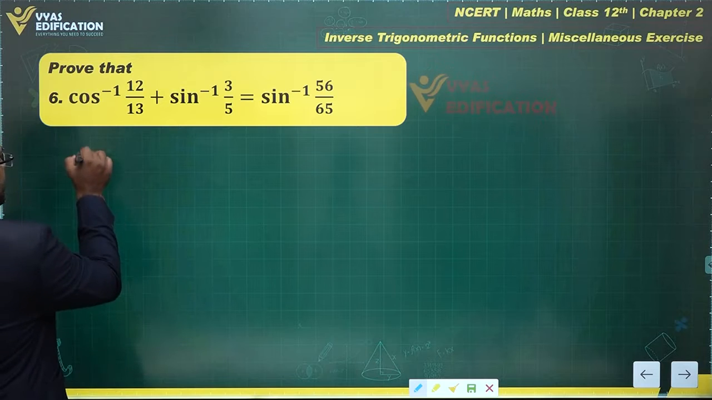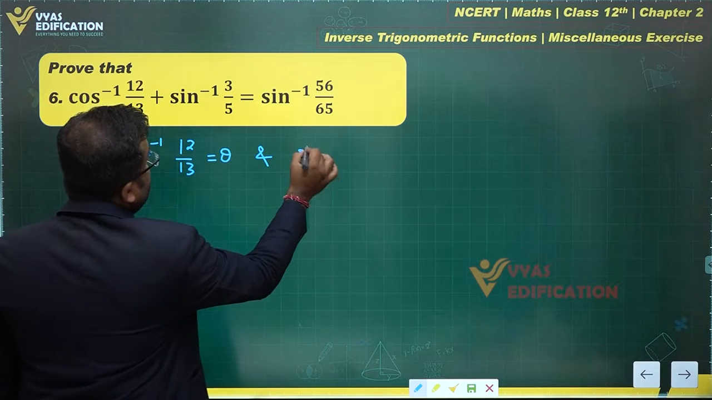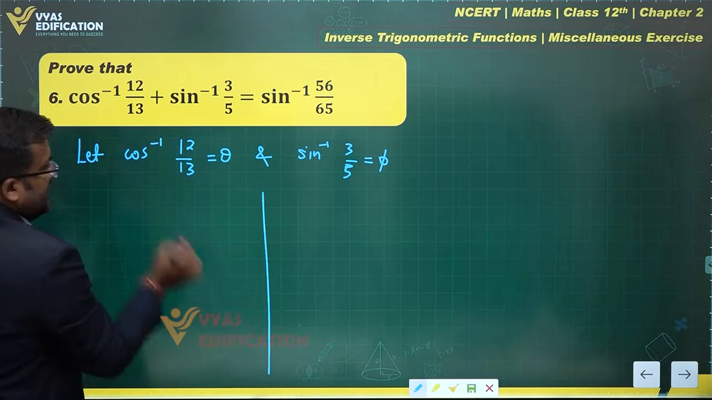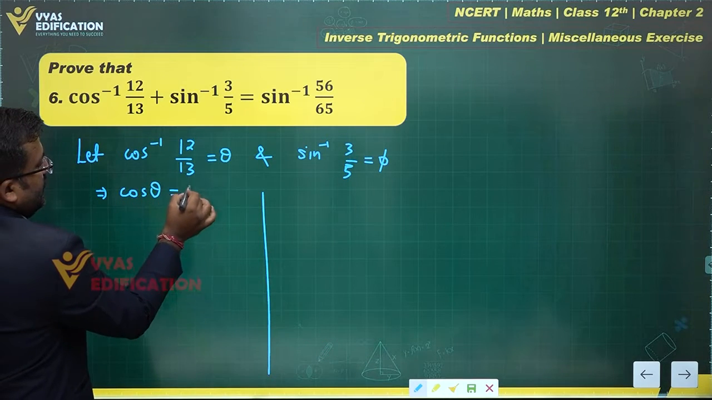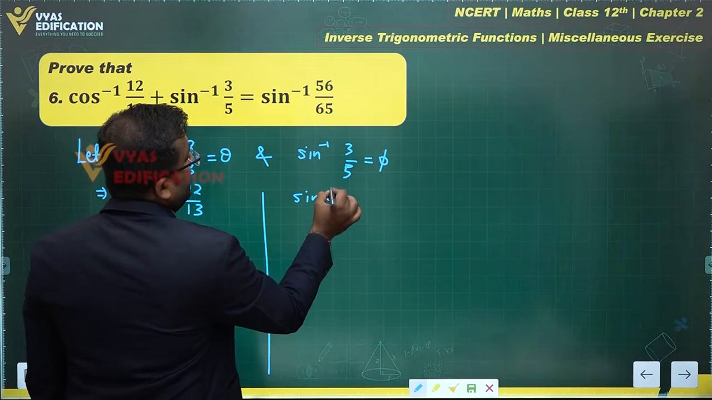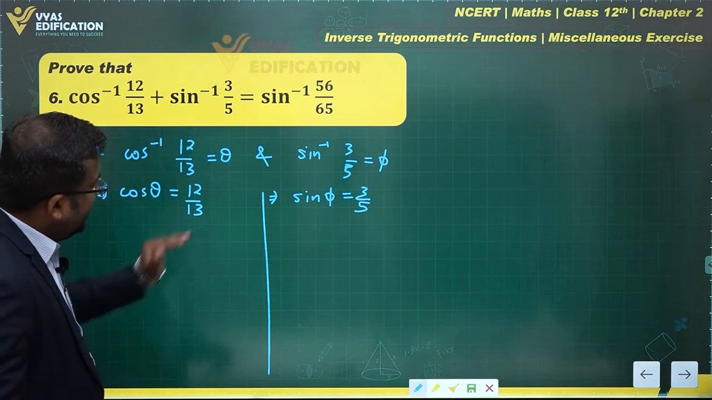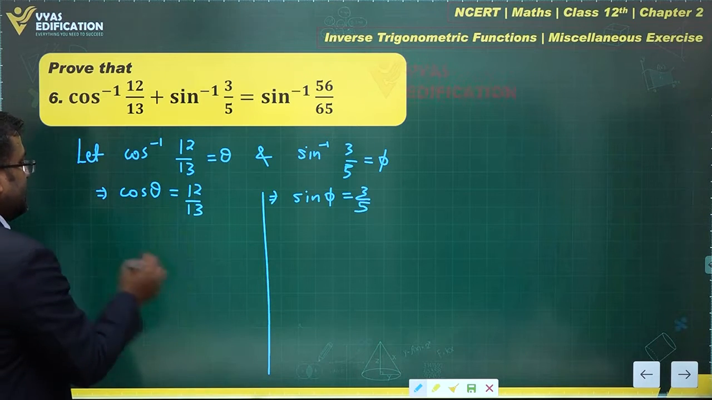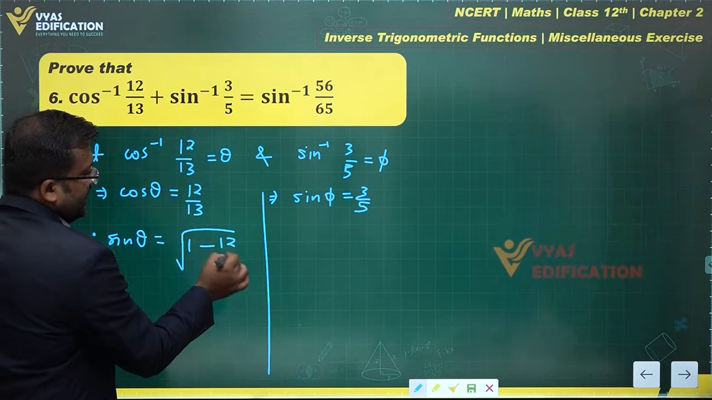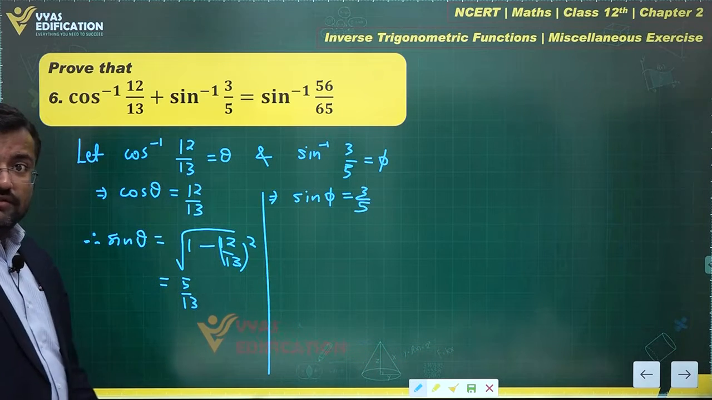Let's do that. Let cos inverse 12 by 13 be equal to theta and sin inverse 3 by 5 be equal to phi. This gives me cos theta is equal to 12 by 13, and this gives me sin phi is equal to 3 by 5. Okay. Can I find the values of sin theta and cos phi from here? Yes. Sin theta will be equal to under root of 1 minus cos square theta, which is 12 by 13 whole square. What is that? 5 by 13. Pretty simple. Yes.